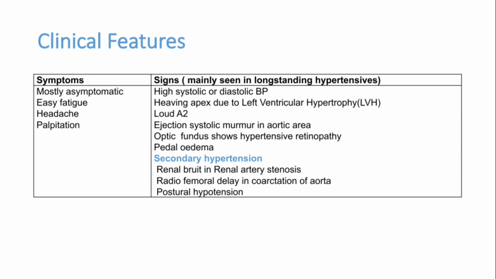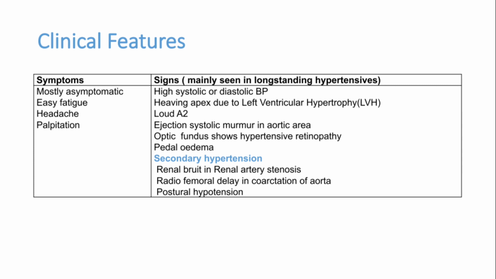Now signs. When we examine the patient for signs of chronic hypertension, that is very important. BP can be elevated, either systolic or diastolic, or both. So we have to examine both upper limbs and both lower limbs to get a proper reading, and repeated readings are important. A single reading will not tell you that the patient has hypertension.